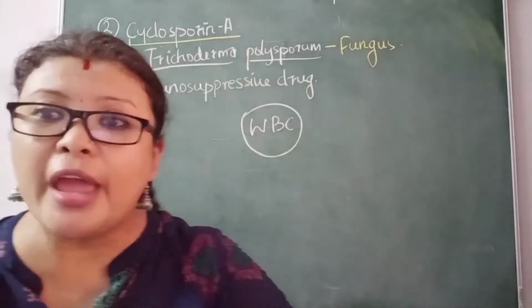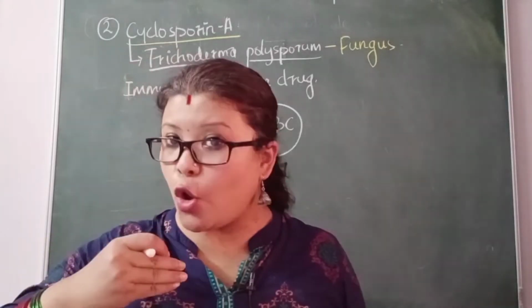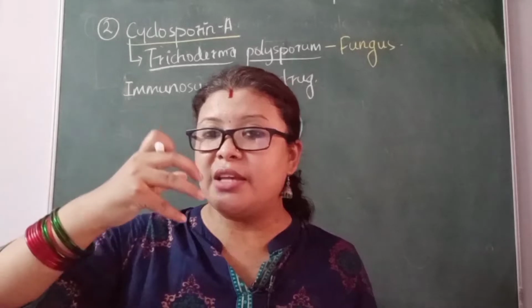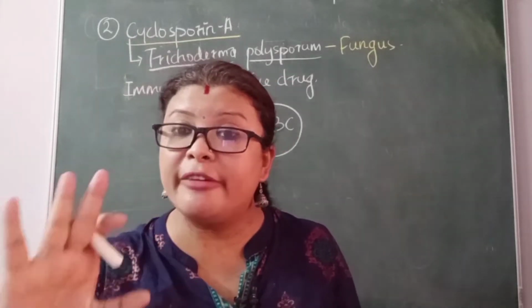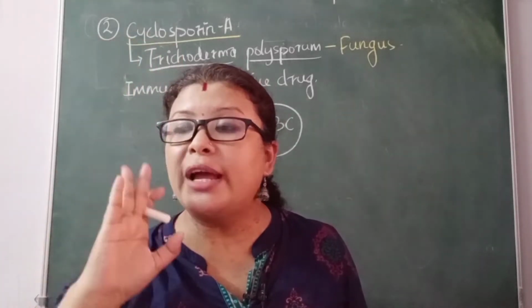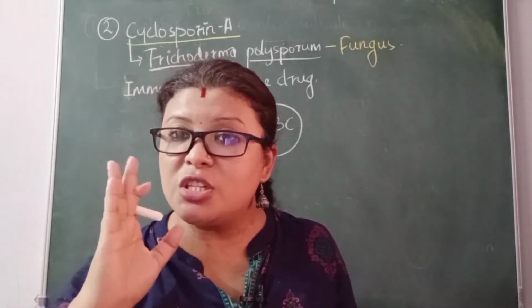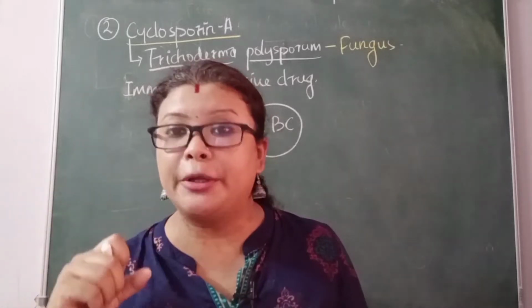In the same way, when a person is doing transplantation, his own kidney is removed and somebody else's kidney is being transplanted to him. The immune system of that patient will not know that this patient's kidney is faulty, so he's transplanting. The immune system will not recognize that healthy organ.